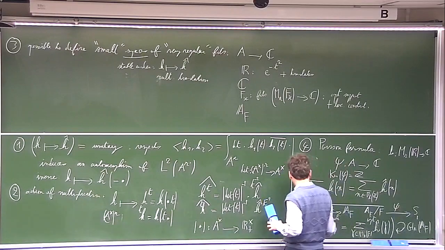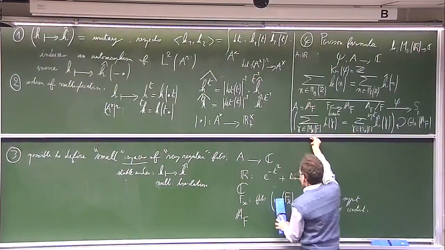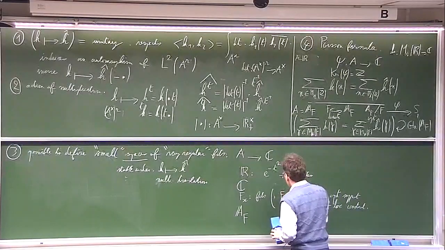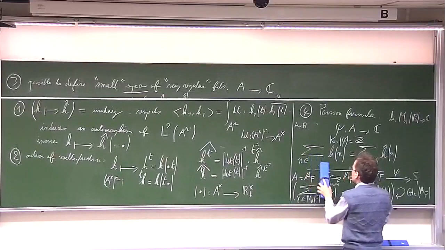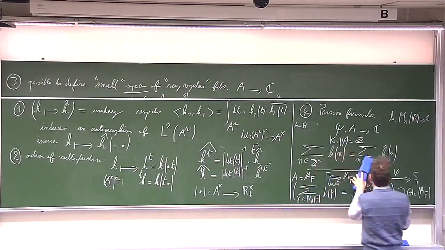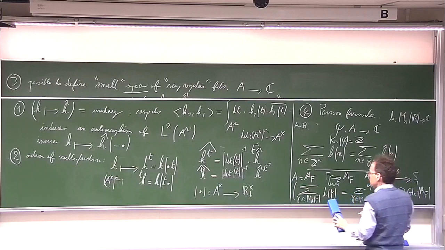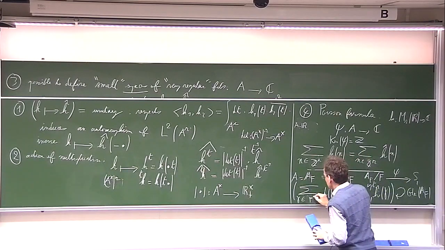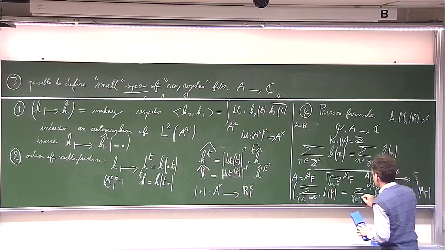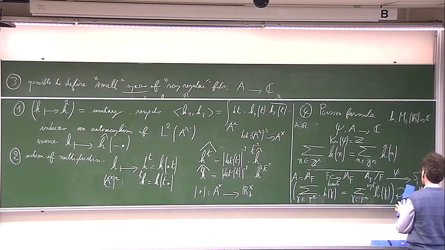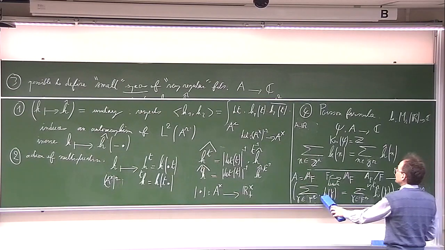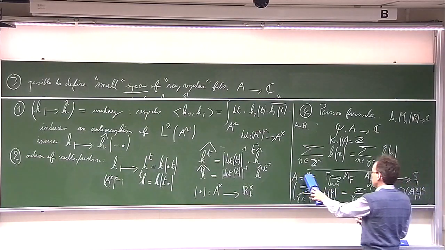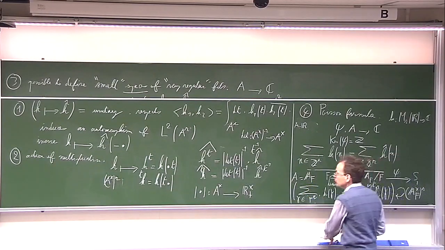So here I replace MR of fx with fx to the power R. And here I have z to the power R, z to the power R, and here f to the power R and f to the power R. And here the group which acts is just AF cross to the power R. And here I am considering a function h on AF to the power R.